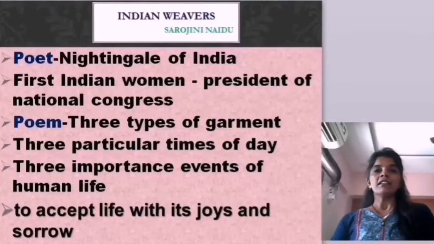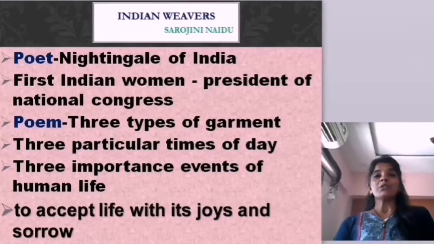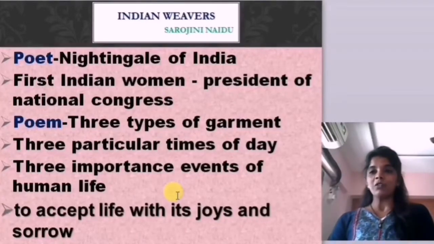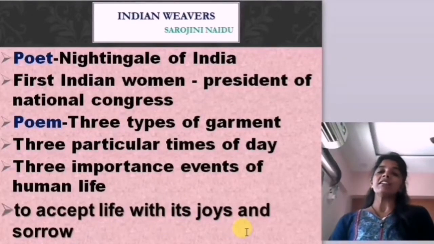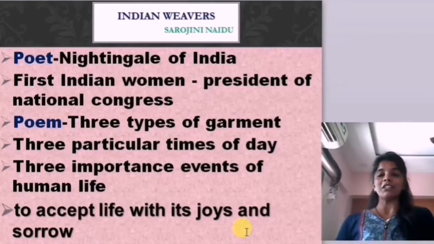Second, the first Indian woman president of the National Congress. She is the first Indian woman. She is an activist, a feminist activist. Later, she became the governor of United Provinces in 1947, becoming the first woman to hold the office of governor in independent India. Here, Sarojini Naidu talks about three types of garments, three particular times of the day, three important events of human life. And to accept life, its joy and sorrow. Here, the poem teaches us that whatever comes in your life, we need to accept with joy and sorrow.